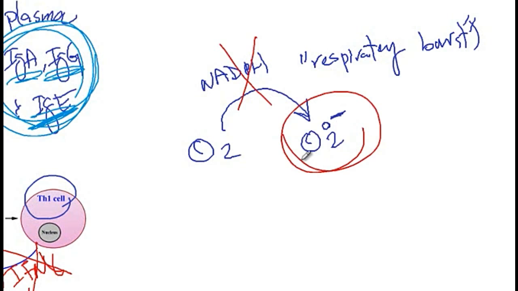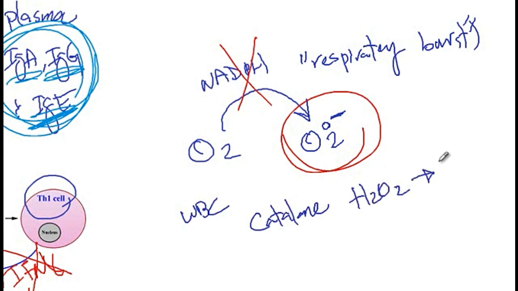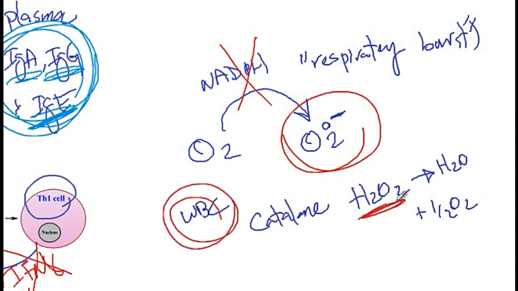However, some bacteria produce oxygen radicals, and thus white blood cells will use those oxygen radicals to still kill the bacterium. The problem arises when there are pathogens that contain the enzyme catalase, which will break down H2O2 into water and oxygen. Thus, white blood cells will no longer be able to use H2O2 to kill the pathogens. Patients with NADPH oxidase deficiency are particularly prone to infection with catalase-positive organisms.